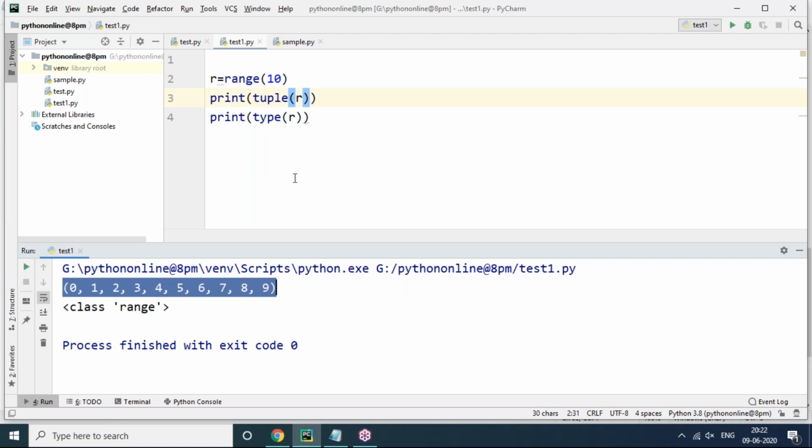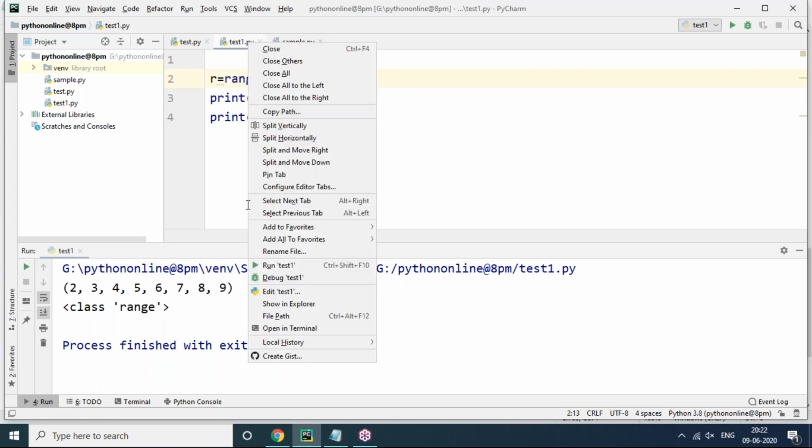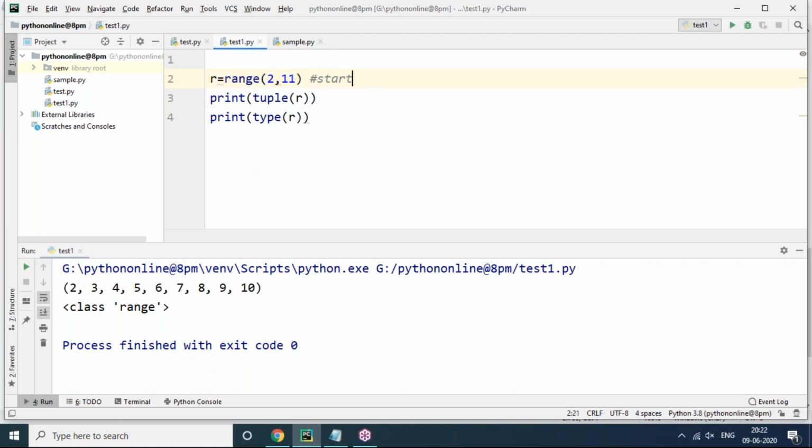This is a round bracket here. But observe here, my range should start from 2. Is this possible? Yes, it's possible. You can see this. I have given range starting value 2 and stop value 10, which is up to 10, not including 10. If you want to display 10 also, then we have to mention range value 11. That means 2 to 10 will come. This is the start value, then the stop value we have given.